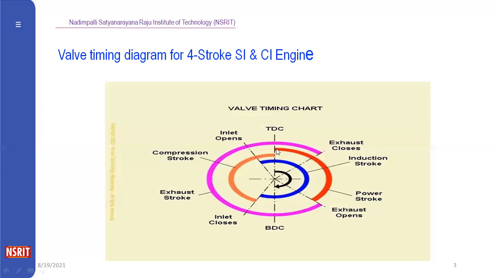We provide a spark. Due to the spark, combustion takes place for the air and fuel mixture. In this process also, the inlet and exhaust valves will be closed. At the end of the power stroke at BDC, the exhaust valve will be opened, and after the combustion process, the exhaust gases go out. The orange indicates the exhaust stroke. Exhaust stroke means the exhaust gases are going out. This is the valve timing diagram for the four-stroke engine.